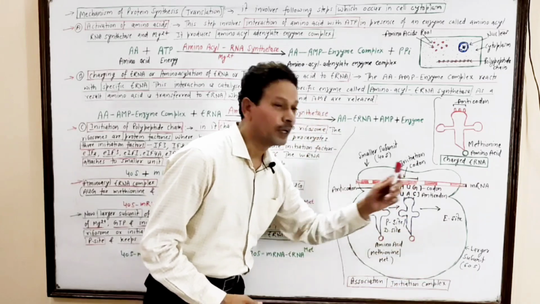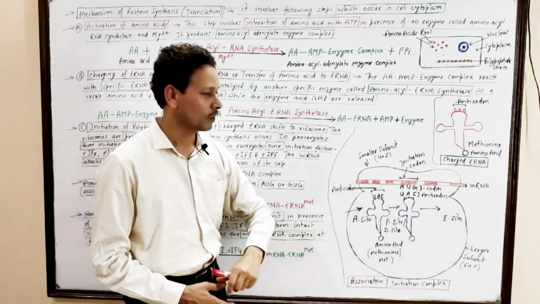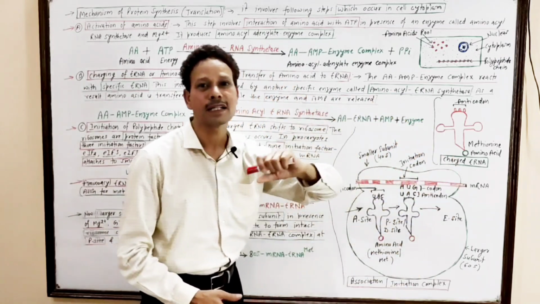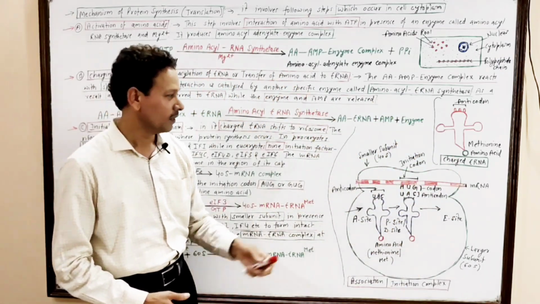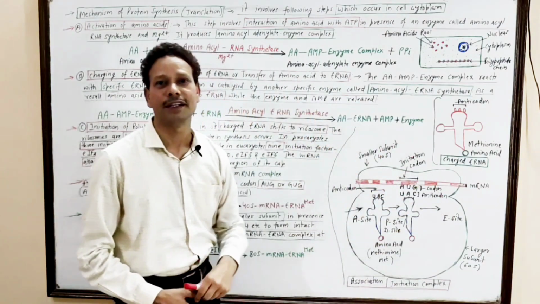And in the third step of initiation, this larger subunit also combines with this smaller subunit. It means the initiation complex completes. This smaller subunit also combines with the larger subunit.